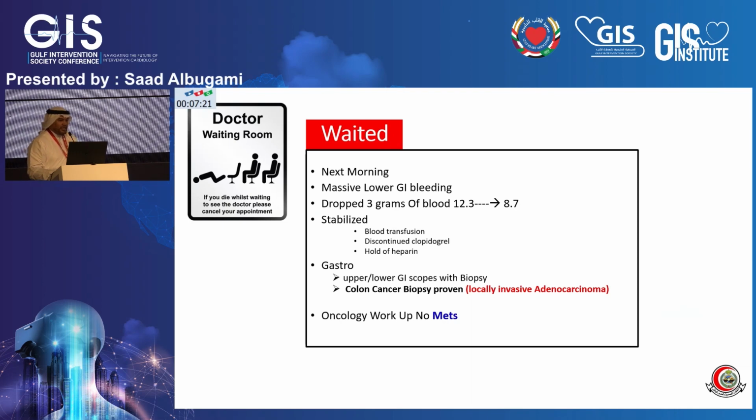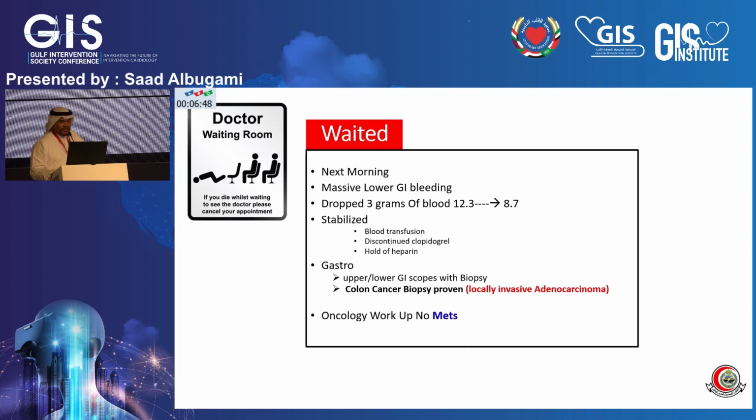So we waited for next morning. We obtained a consultation from our cardiac surgeon colleagues. The patient had massive lower GI bleeding. She dropped her hemoglobin from 12.3 to 8.7 over 3 days. We stabilized the patient with blood transfusion. We stopped her Plavix and stopped her heparin. We obtained a gastroenterology consultation which, with upper and lower GI endoscopy, showed sigmoid colon cancer with a locally invasive tumor. Workup by oncology showed no metastasis. So the aim of the surgical team is to go for cure in this patient.